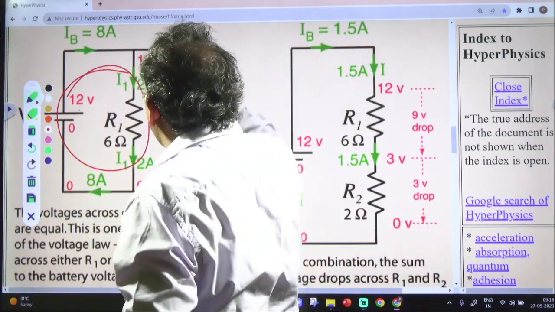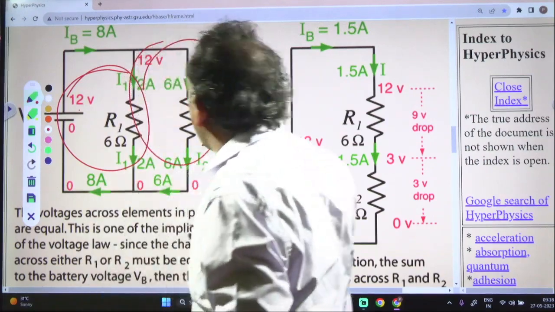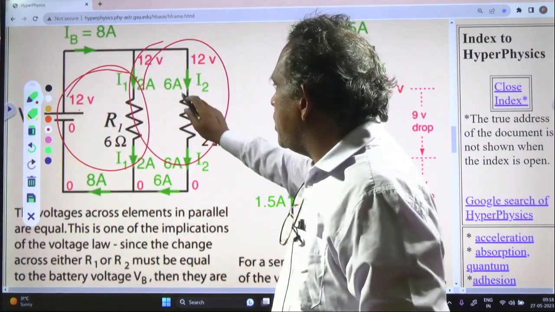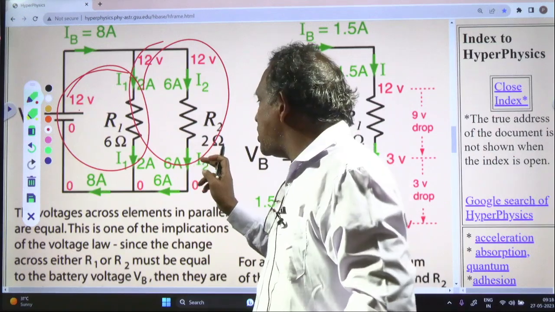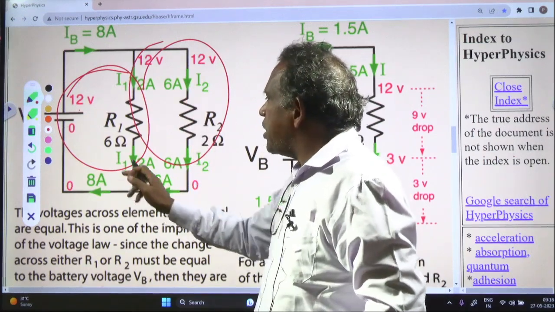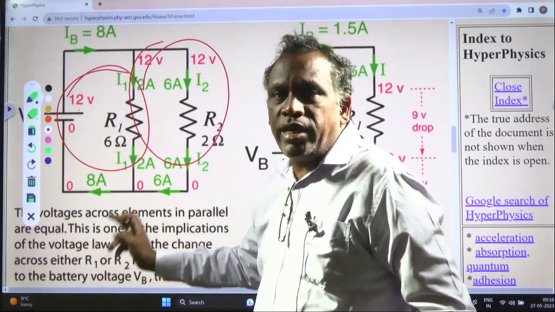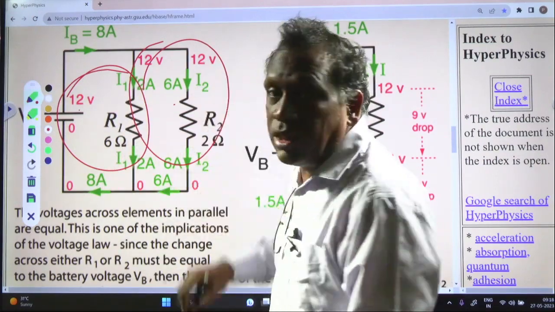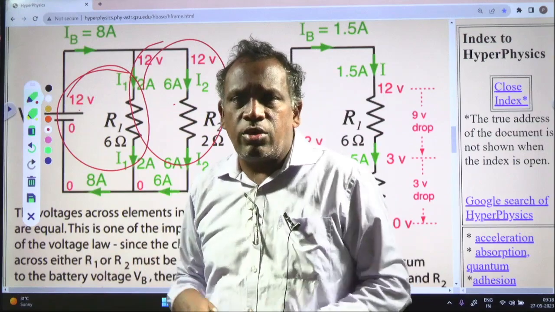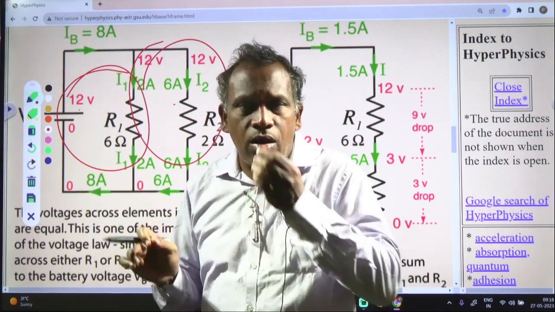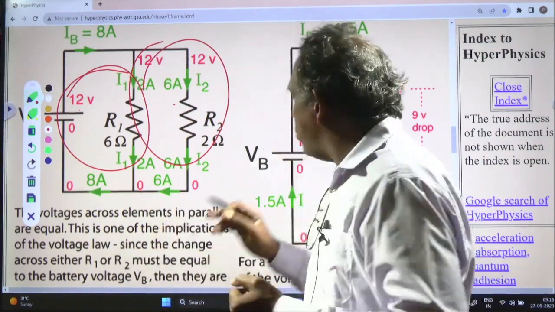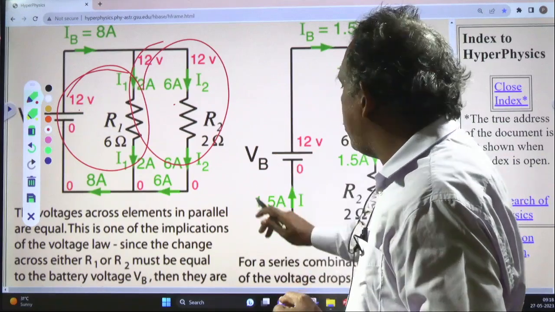Similarly, if you take this loop, here the current is 6 amperes and the resistance is 2 ohms. 12 minus 6 into 2, 12. 12 minus 12, this loop also will be 0. So it means the algebraic sum of all voltages across a loop is equal to 0. That point you have to understand.